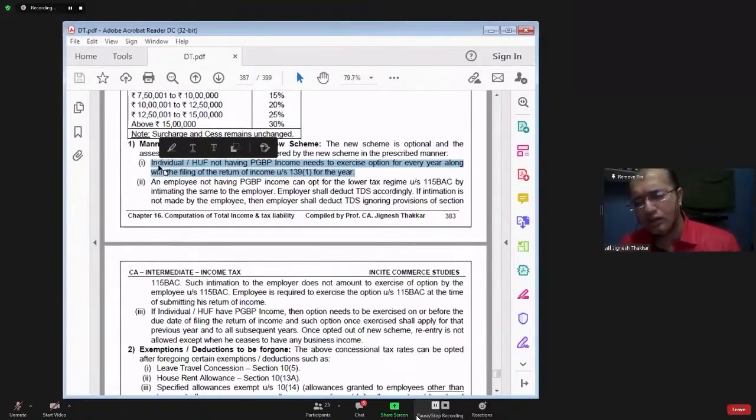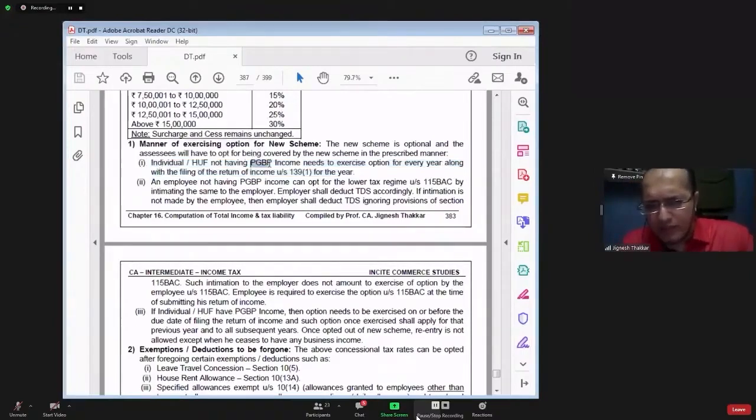And they will calculate the tax liability as per the normal provisions. Then they will compare both the options. Wherever their tax liability is less, they would go for that option. So individual, HUF who are not having PGBP income, every year they can change the option. Whichever option is beneficial, they will adopt that option.